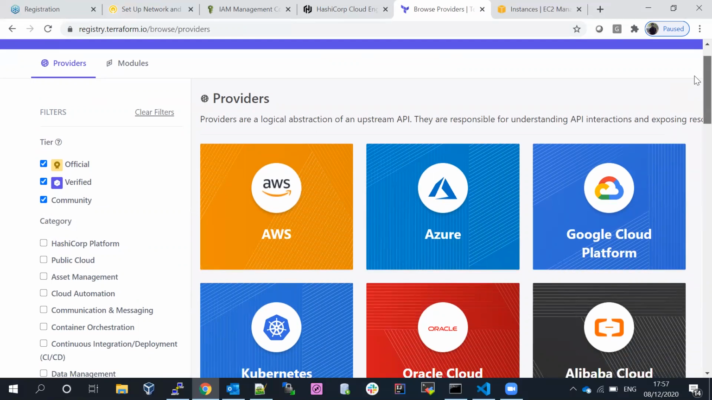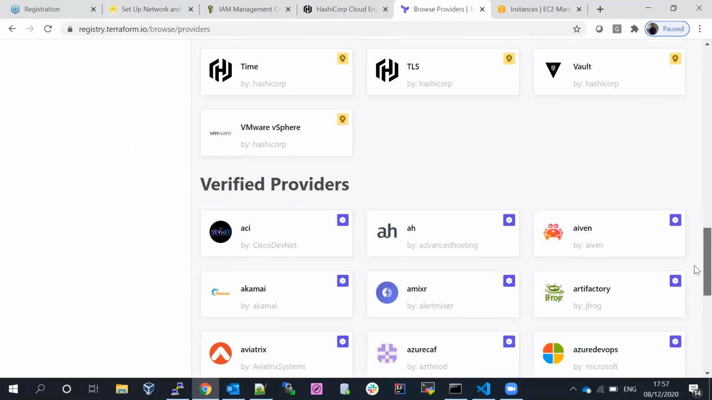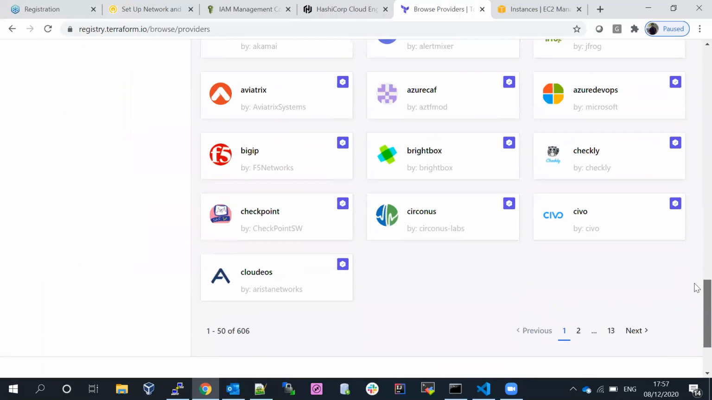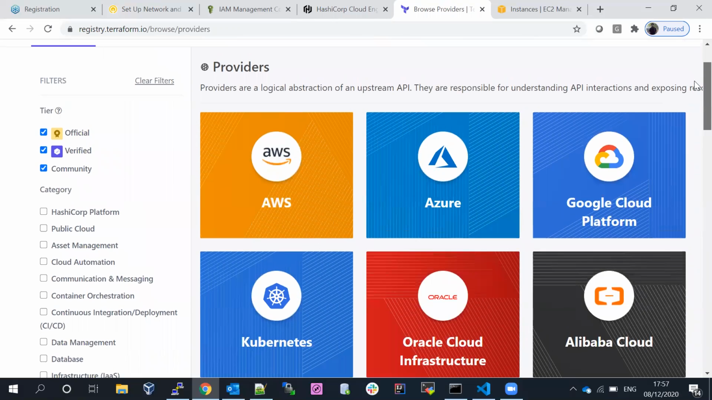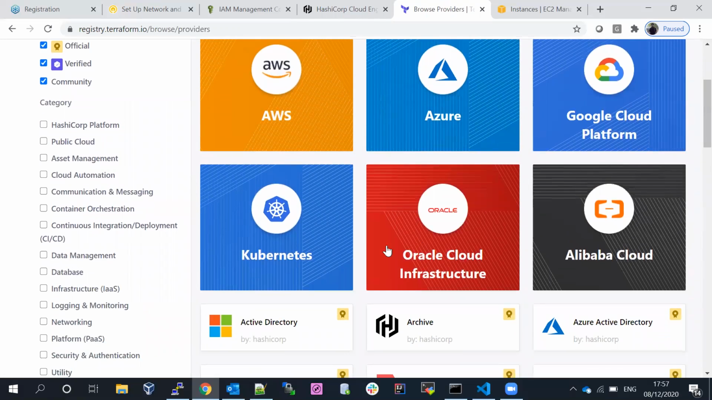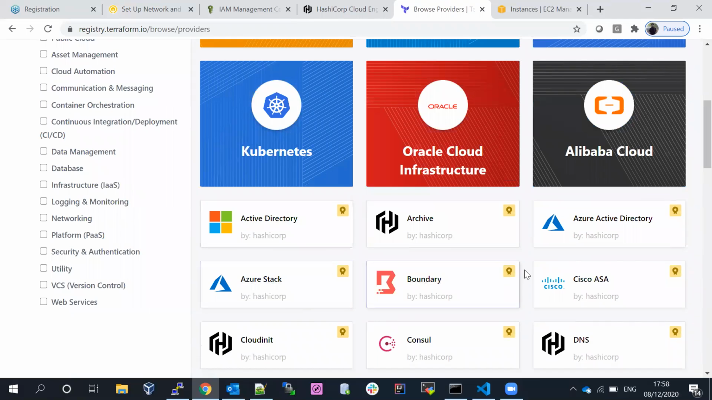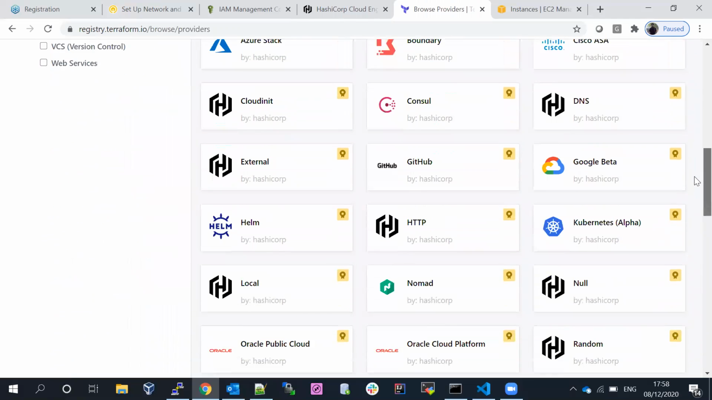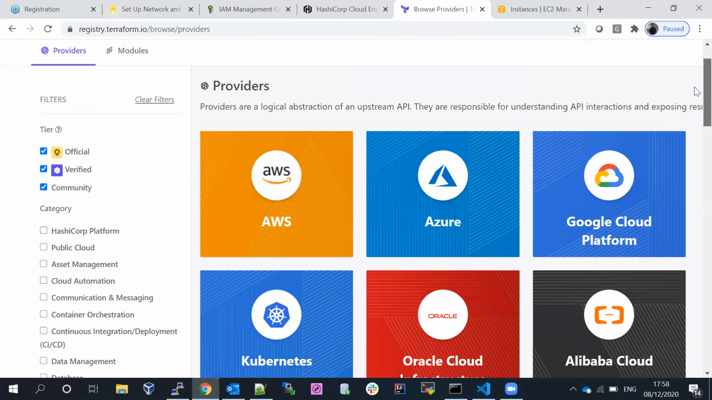If you browse the providers, we can see there are a lot of providers available. It's not like they have around 30, 40, maybe 60. It's a lot. If you look at the main ones we are going to consider: AWS, Azure, Google Cloud, Kubernetes, Oracle OCI and Alibaba Cloud. If you scroll down, there are a few more. There is a lot it is going to provide, but mainly we are going to look at AWS.